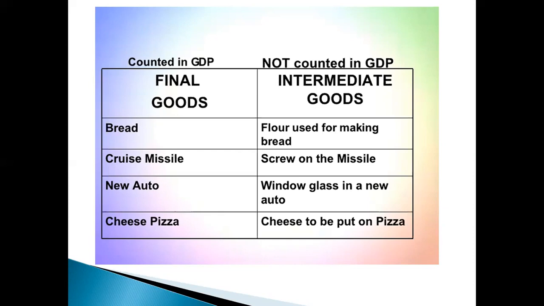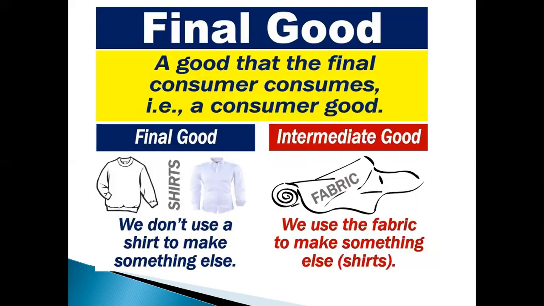So final goods, we can say, are goods that the final consumer consumes, that are ready for consumers to consume. For example, there is another example given here. A final good is a t-shirt, like a shirt or a t-shirt is a final good. You go to the mall, you go to the shop and purchase it, and these are ready to be used. But the fabric, if you talk about the cloth, then this cloth is not directly usable for a consumer.